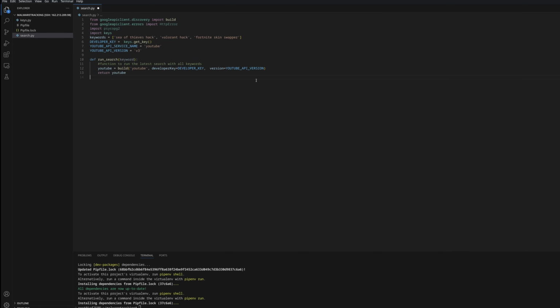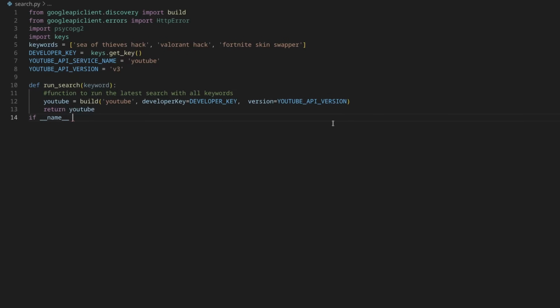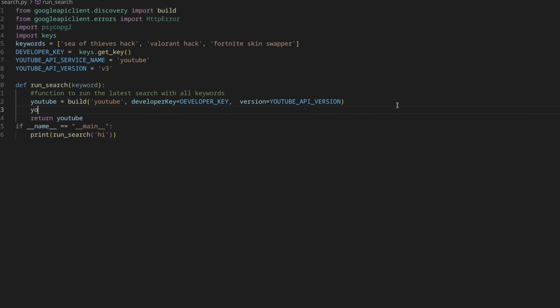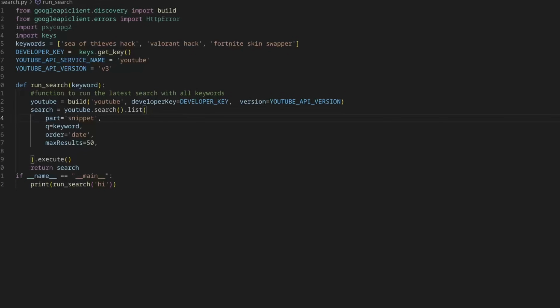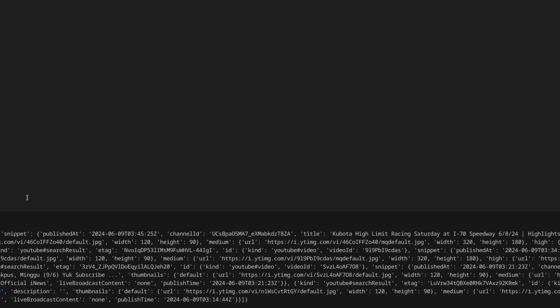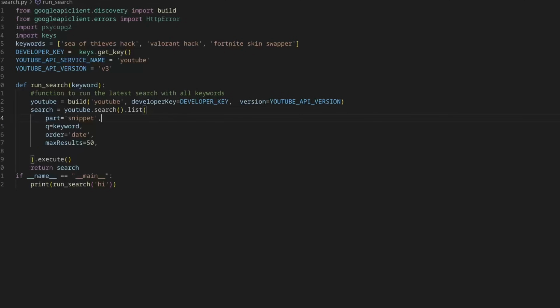No, actually one thing I will add, and this is so that if you import into Python on a different thing, basically this means if you add this, it will only run when the Python script is run directly. Okay, all good. So now we can actually do the search. Okay, and of course, given that we used a different keyword, we get a different result. But here we go, and we get what we were looking for.